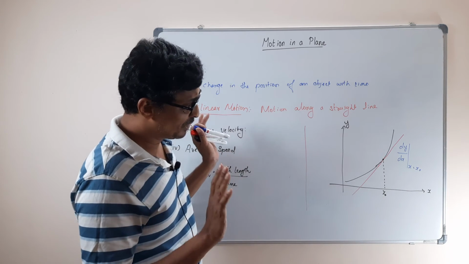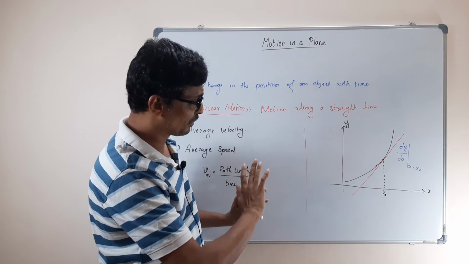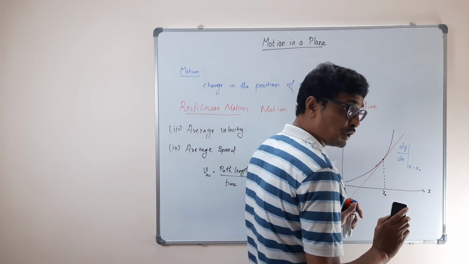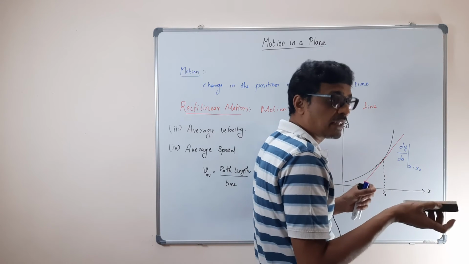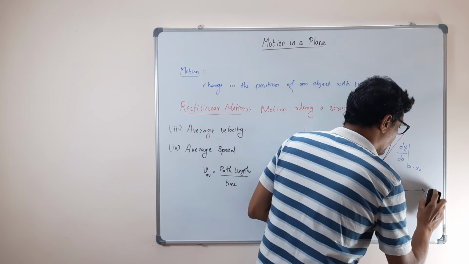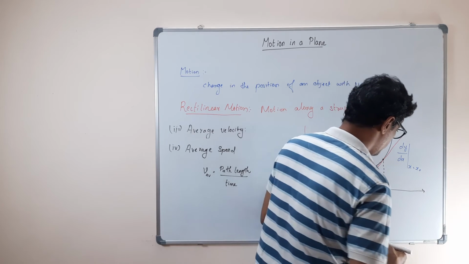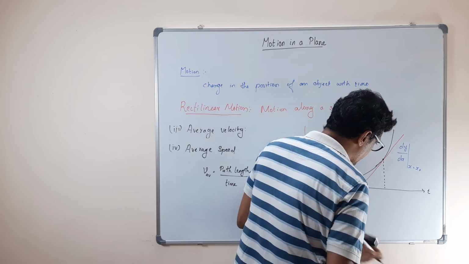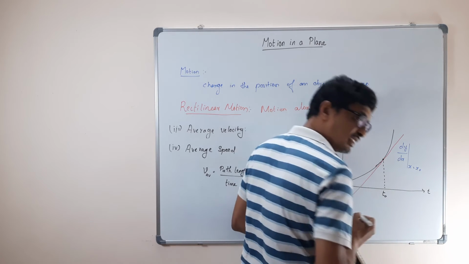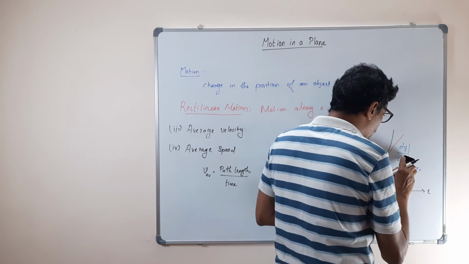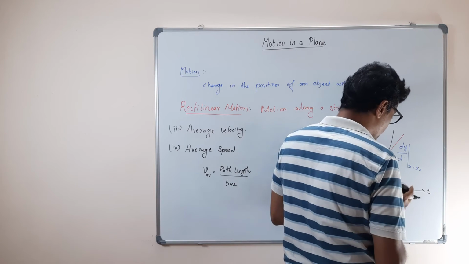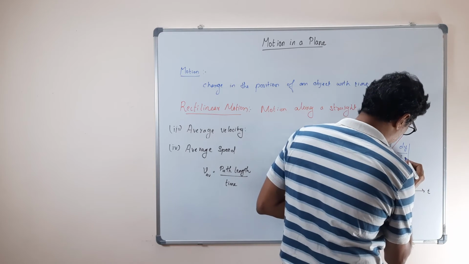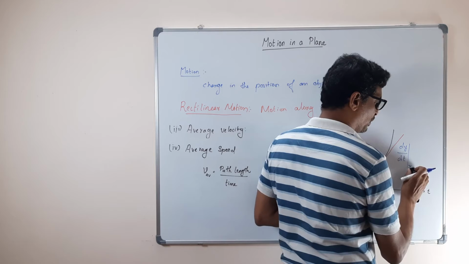Now let us see. I am going to change the axis. In the place of x, I am going to put time. Let me write this as t. So then this becomes t0, and this becomes dy by dt at t equal to t0.